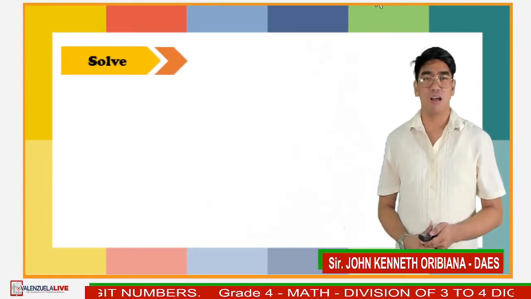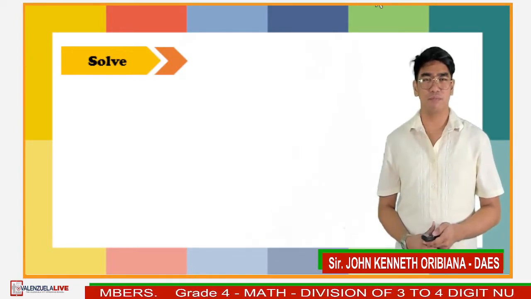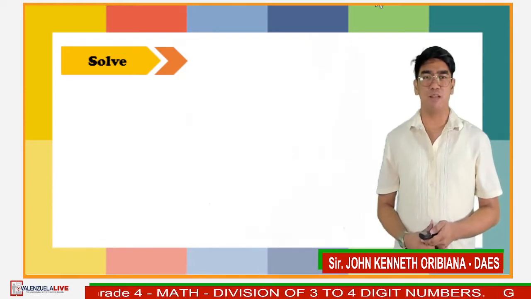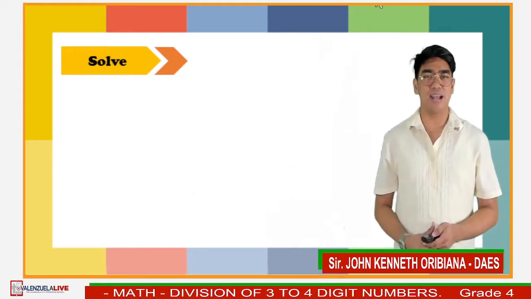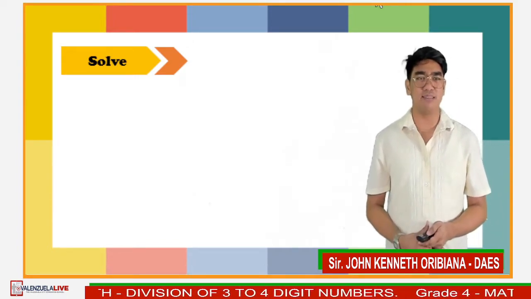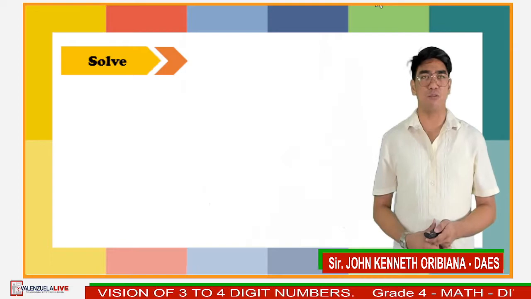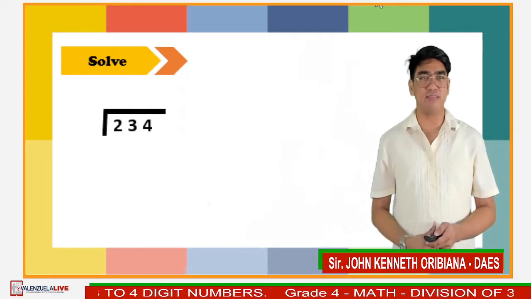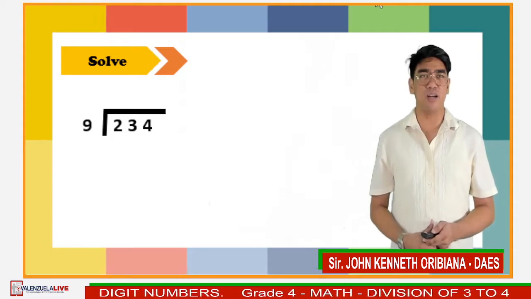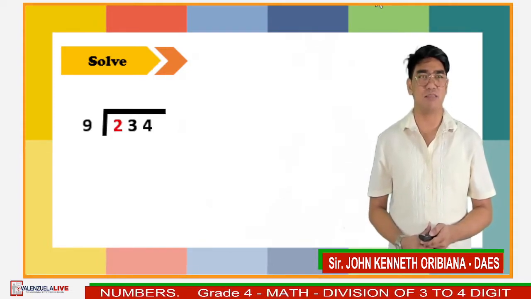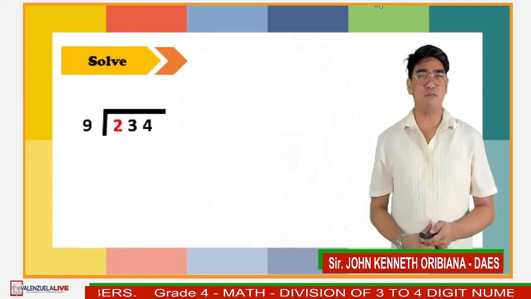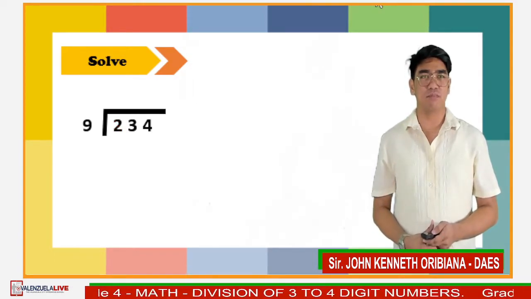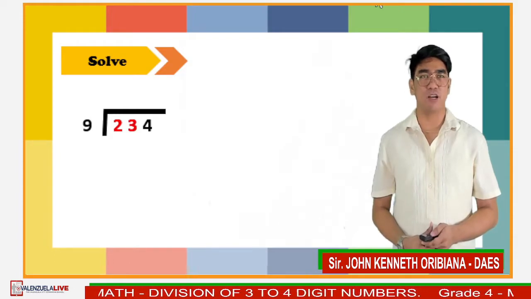Next, solve. In this step, we have to solve and compute for the correct answer using the operation and strategies we have chosen. Based on the number sentence, 234 divided by 9. We cannot divide 2 by 9, so let's take 23.